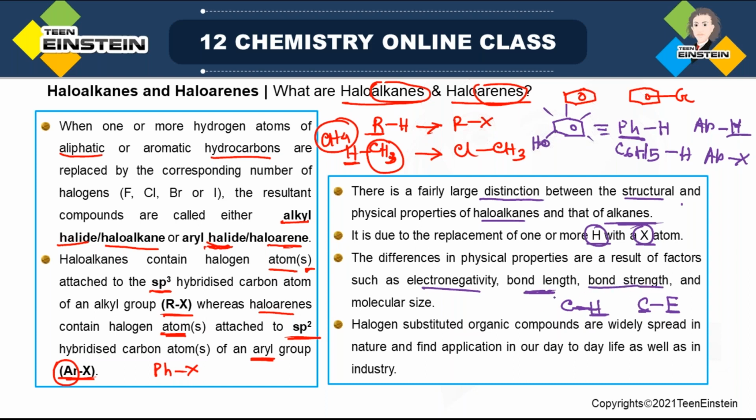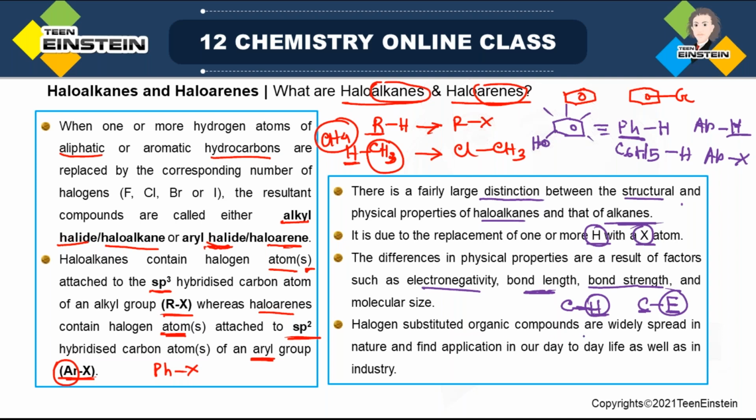Then there is a change in the bond strength, because now you are changing the element to some other halogen, so different elements, so bond strength will also change. And overall molecular size, that is, the size of a single molecule before replacing the H with halogen, obviously also changes.